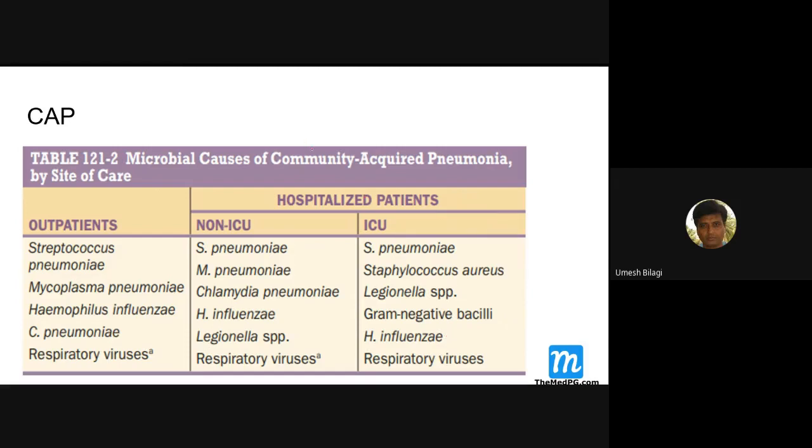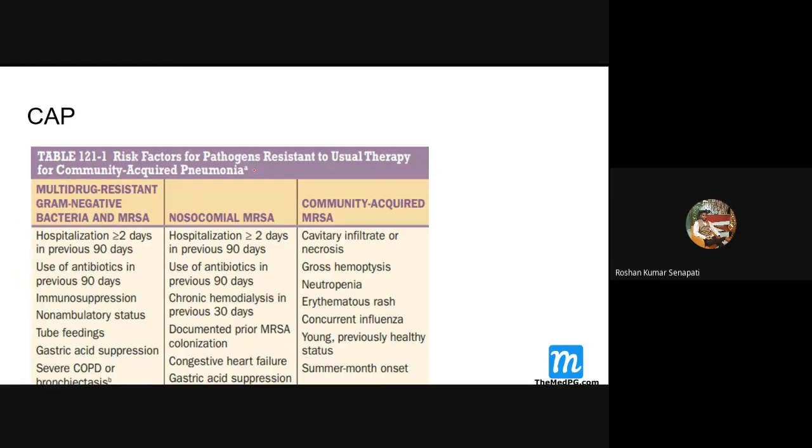So depending upon what the table is telling you, from the Indian perspective, you can look at it as the amount of sickness, how bad the patient is. Okay. The risk factors for pathogens, as I was telling, hospital and healthcare associated pneumonias, that is why it was classified. Now that is more or less not used. Now we focus on the patient risk factors only. So you get these risk factors for pathogens resistant to usual therapy. What are the conditions that are resistant to usual therapy? So those patients we look into.